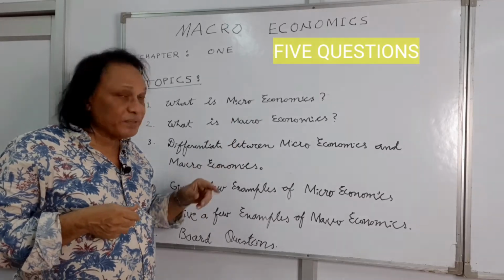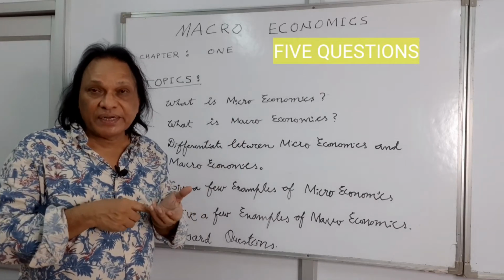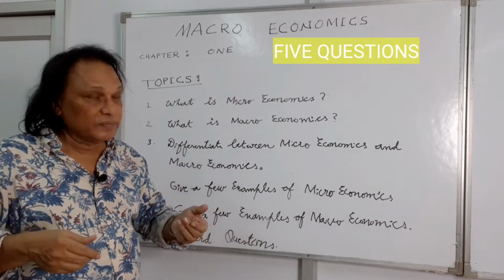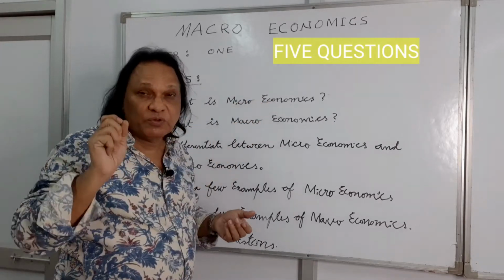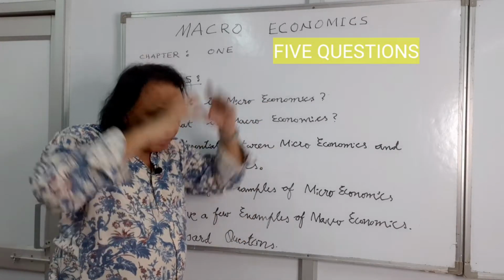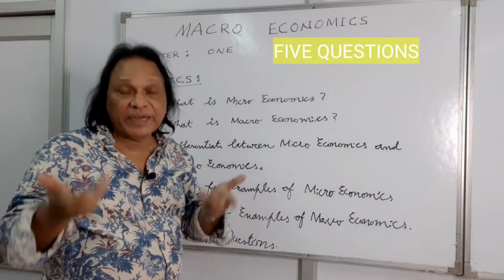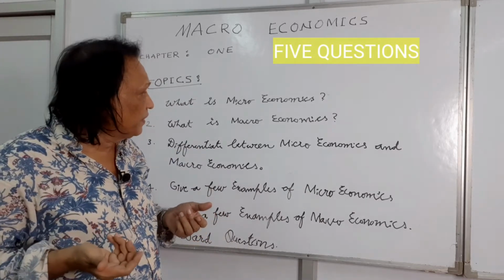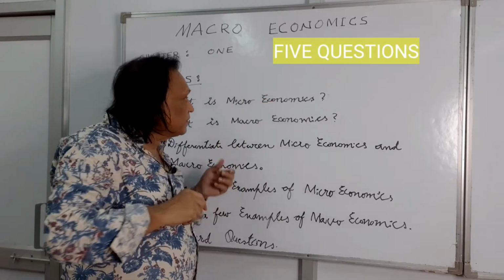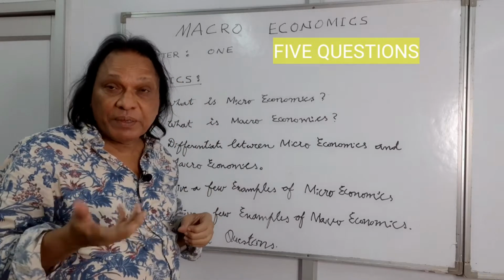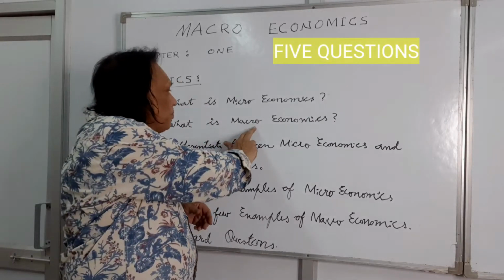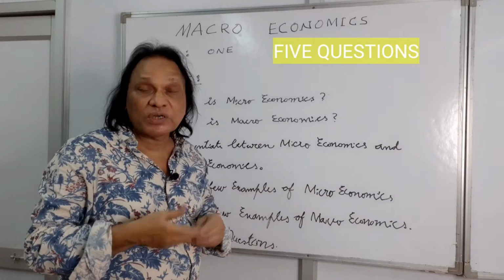In macroeconomics, the same example becomes aggregate demand for the whole economy. Here we have seen income of an individual. Here we talk about the national income, GDP, NDP, NNP, GNP. Here we discussed the supply of one firm or maybe an industry. Here we talk about aggregate supply, the total supply in the economy.